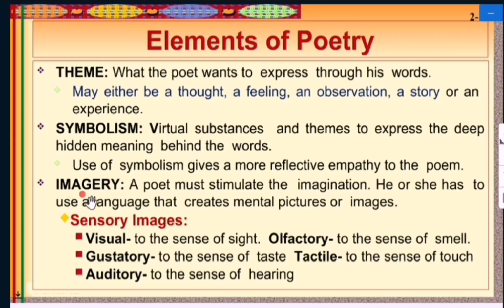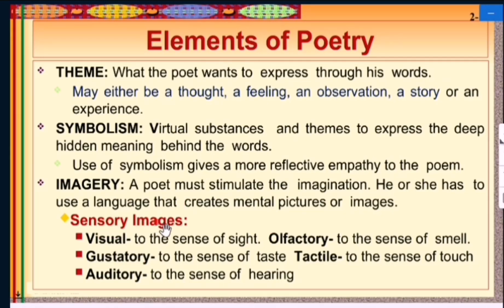The next is imagery. A poet must stimulate the imagination. He or she has to use language that creates mental pictures or images. And how many types of imagery are there in a poem?